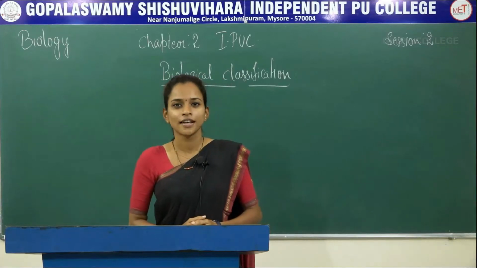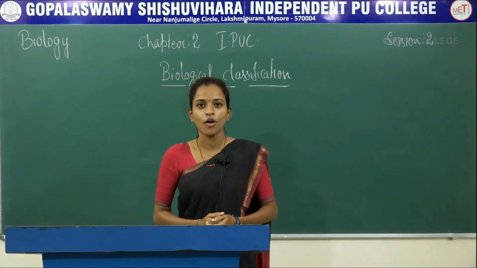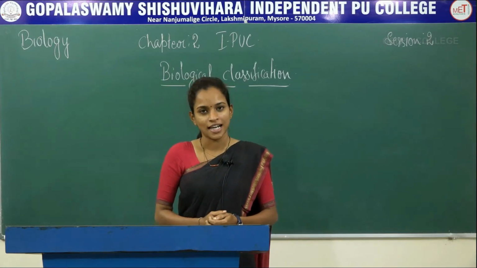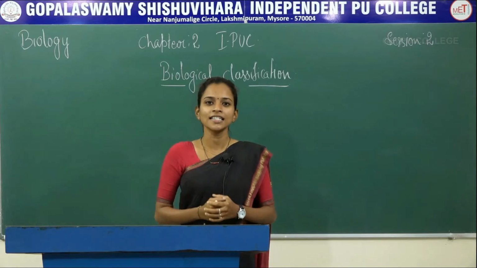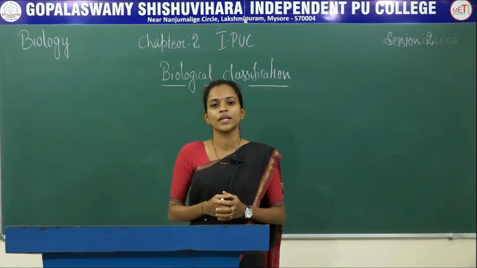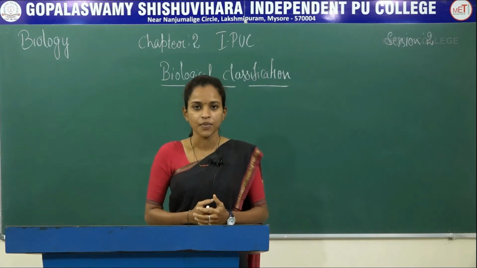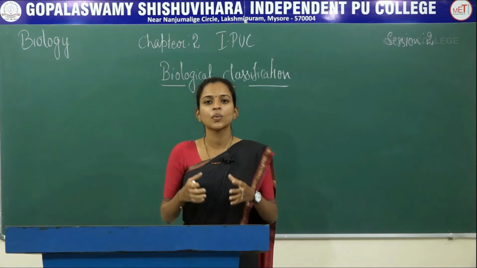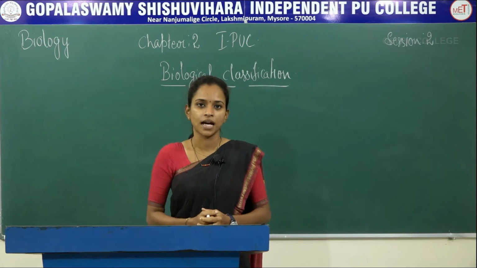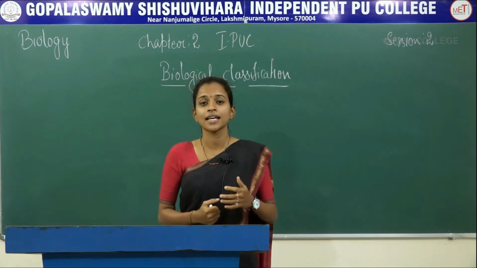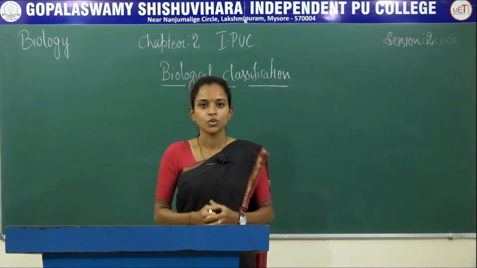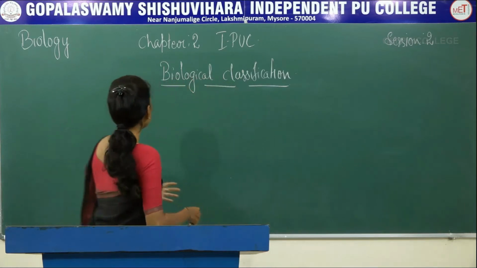Hello students, welcome to the second session of chapter 2 of your NCERT, that is biological classification. In last class we dealt with session 1, where we discussed R.H. Whittaker's 5 kingdom system. How did he classify them? What were the characters chosen by him to classify the organisms under 5 different kingdoms? As I had told in last class, we will have to study about each and every kingdom. So, we will start with the first kingdom, that is Monera.